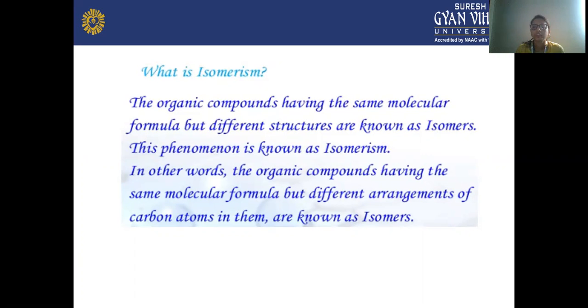Two or three molecules having the same molecular formula but a difference in the arrangement of their carbon-carbon atoms are known as isomers.